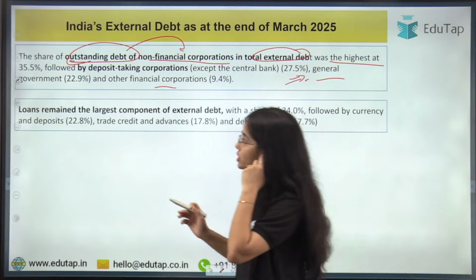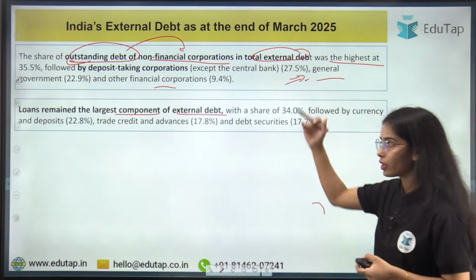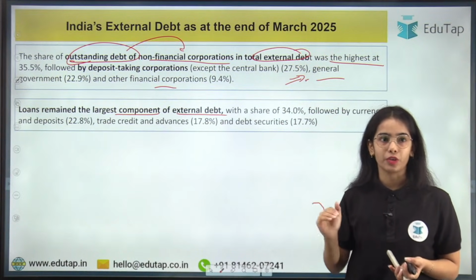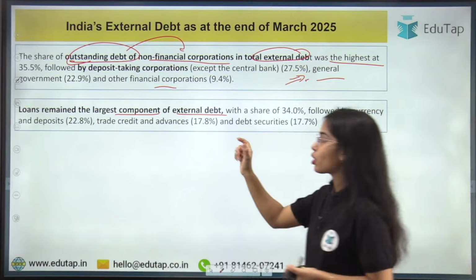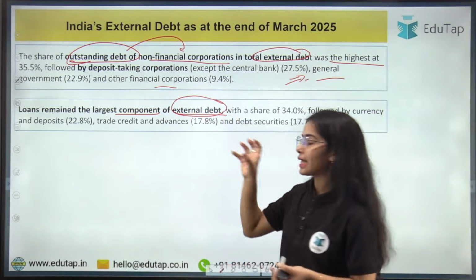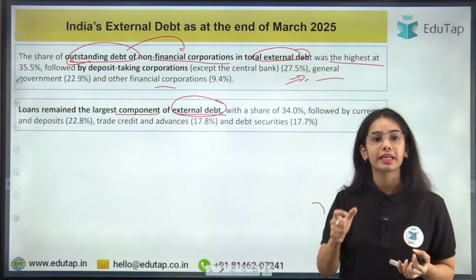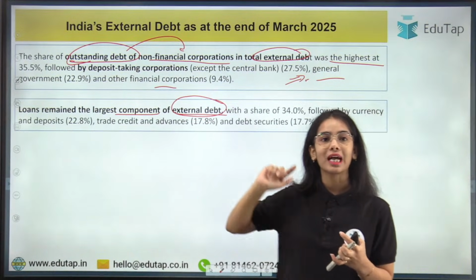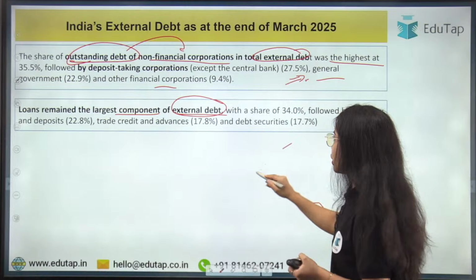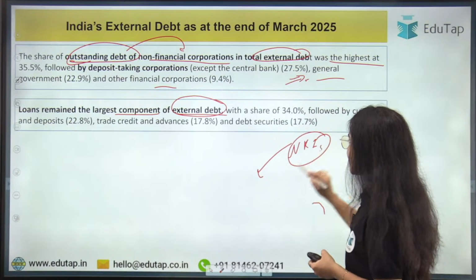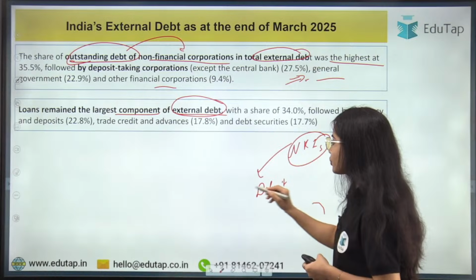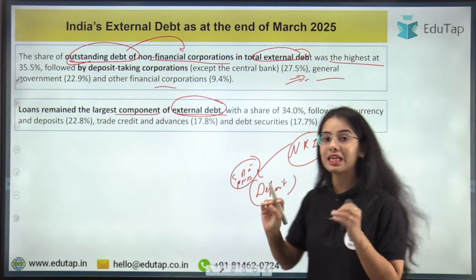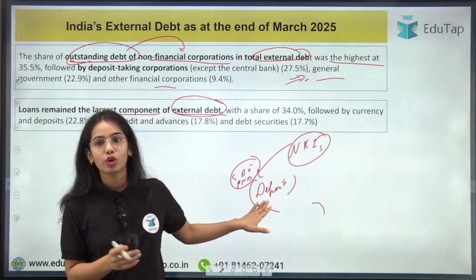Now next is loans remain the largest component of external debt. Here also the largest component is given first, then the numbering follows. As I have told you, external debt does not only mean borrowing. External debt means all the external liabilities that we have, all the money that we have to return. Even the non-resident Indians are making deposits in our country, let's say in State Bank of India, Punjab National Bank, and different banks in India. Now, do we not have to return this money, or do we have to return this money?